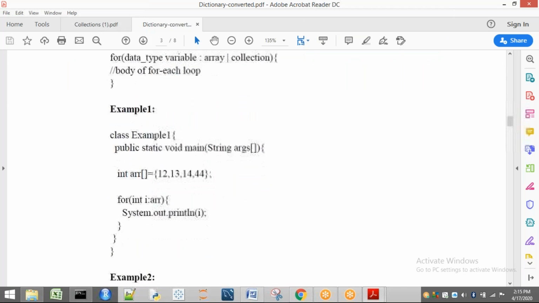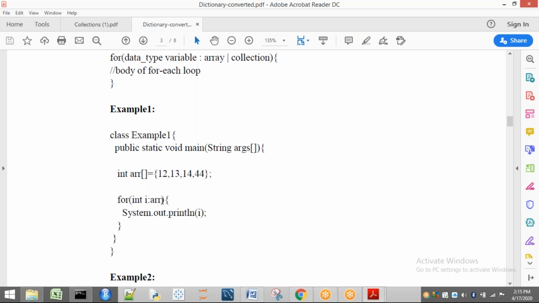See here. Now, if you see this example, what is going to happen? Here I have created one array. The array contains 12, 13, 14, and 44. Total, how many elements are there? 4 elements. Indexes are from where? 0 to 3. Now, here the main focus will be on an element, not on an index. There the main focus is on only indexes: a of 0, a of 1, a of 2. But see here, whenever I am saying int i equal to arr, I am not going to give any index. By default, each element that is present in arr will be stored in i. That is the concept of for each.